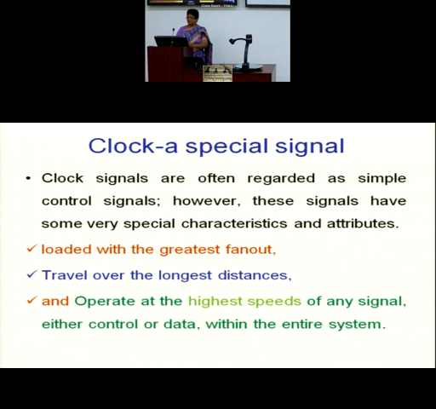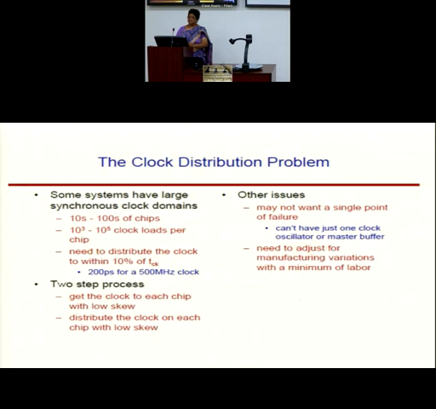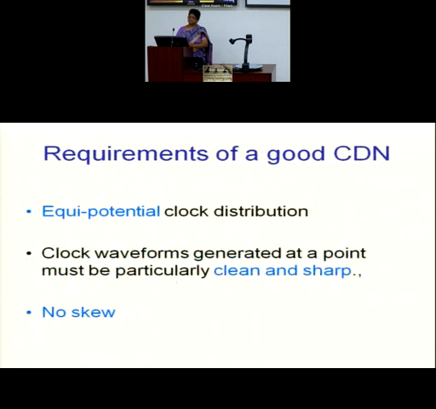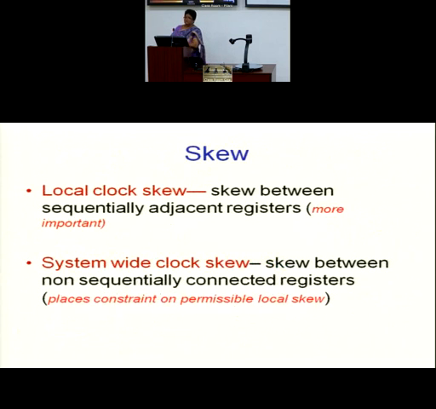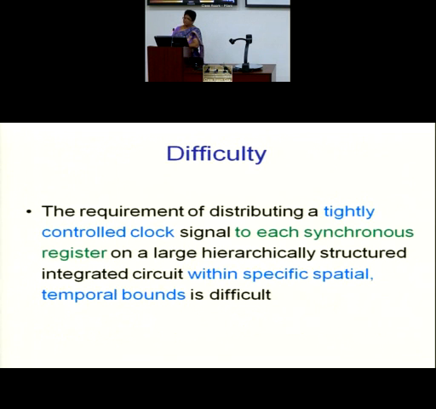So we actually come across two types of skews, the local skew and the global skew. Now, usually I do not have multiple clock sources. Normally we are given the bounds: this much clock skew is permissible, this much clock jitter is permissible. So we have to now distribute within those bounds.